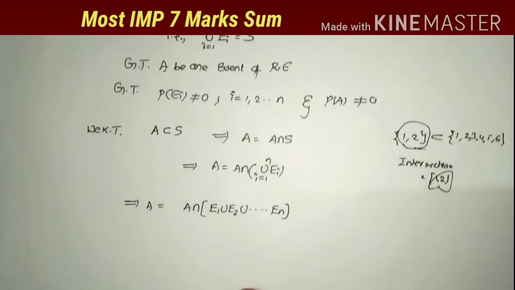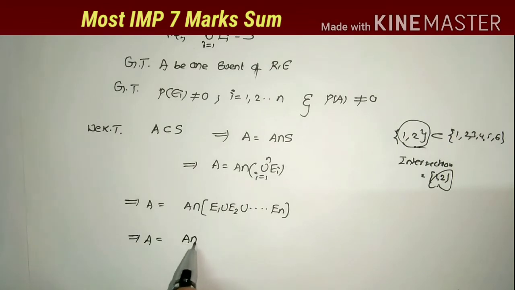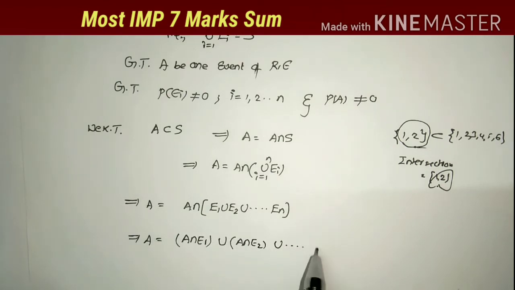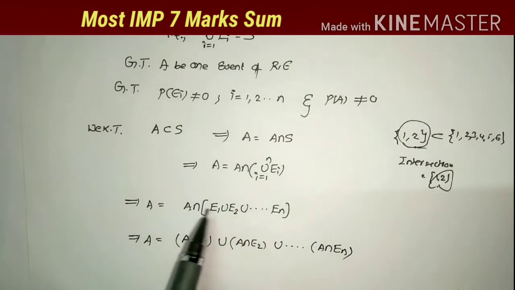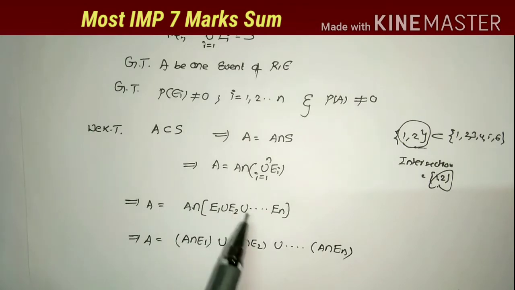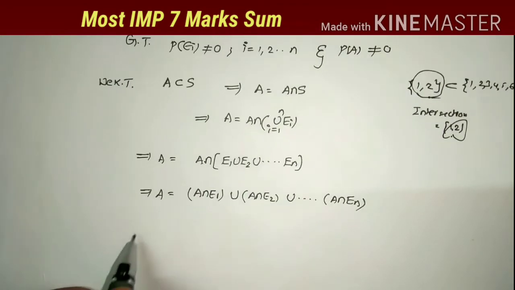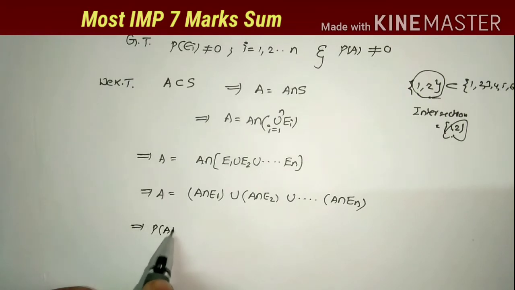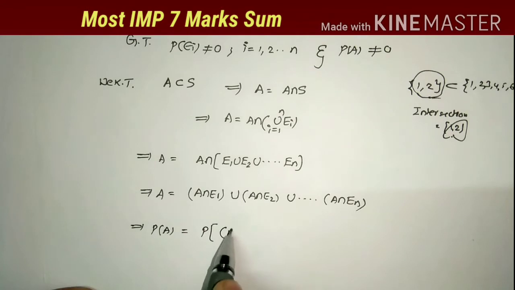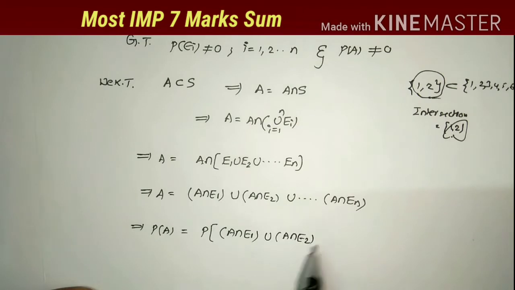Just take the expansion, union i equals 1 to n, E1 union E2 union and so on En, which implies it becomes A intersection (E1 union E2 union ... En). Applying the distributive law: A intersection E1 union A intersection E2 union and so on A intersection En. In the next step, I apply the probability on both sides, that is P of A is equal to P of A intersection E1 union A intersection E2 union and so on A intersection En.